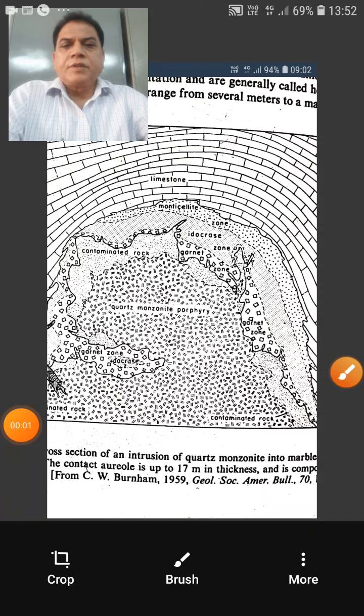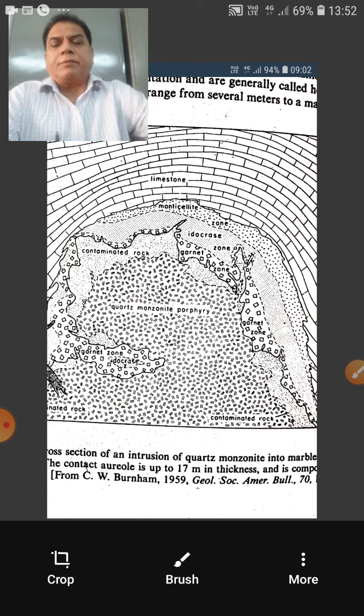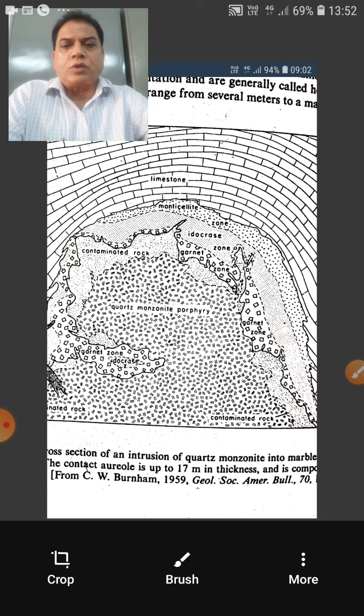Good morning. Today we will discuss contact metamorphism. Now, first of all, to refresh you, metamorphism, you all know, is recrystallization of the minerals of the protolith rock. Protolith means the rock which existed before metamorphism, or in other words, the rock whose metamorphism has occurred. So the parent rock whose metamorphism has occurred is known as protolith.